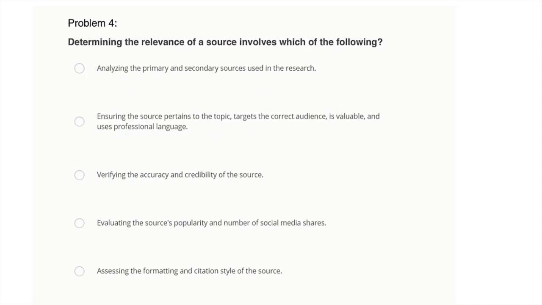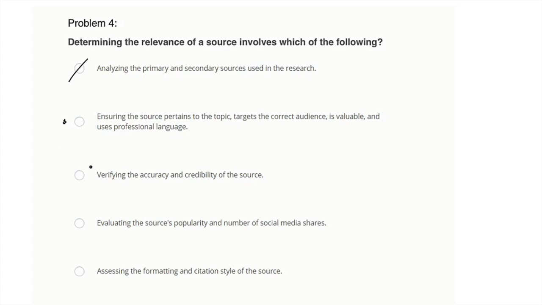Problem 4 is asking us, determining the relevance of source involves which of the following? So determining the relevance of a source, how relevant it is to what we're writing. Let's see, how would we determine that? Analyzing the primary and secondary sources used in the research. No, that's a different thing. Ensuring the source pertains to the topic, targets the correct audience, is valuable, and uses professional language. Yes, absolutely. Those are ways to determine whether a source is relevant to our work that we're trying to express.